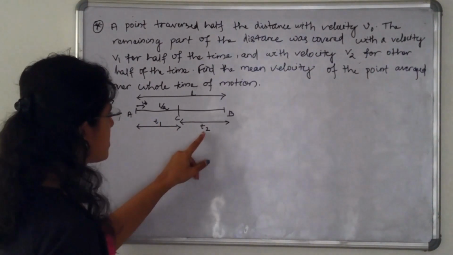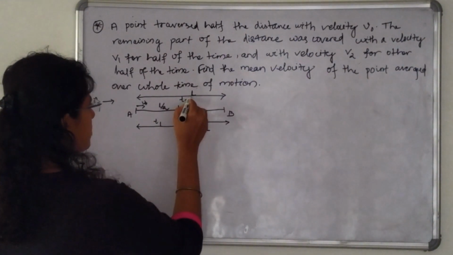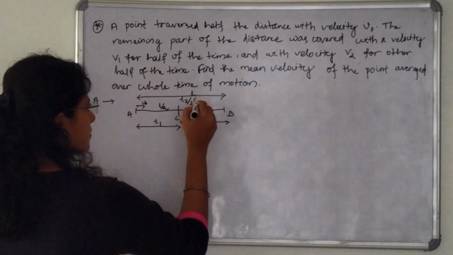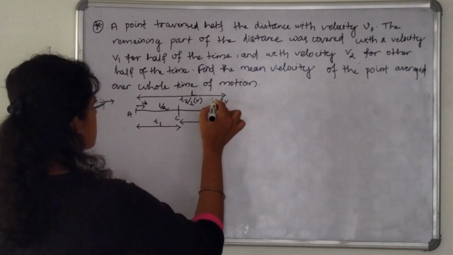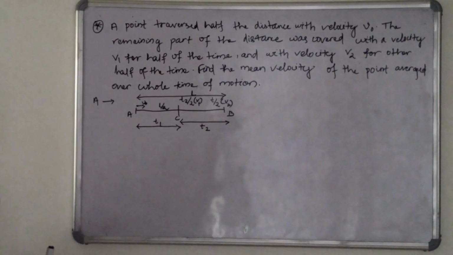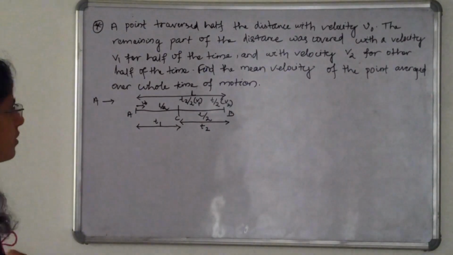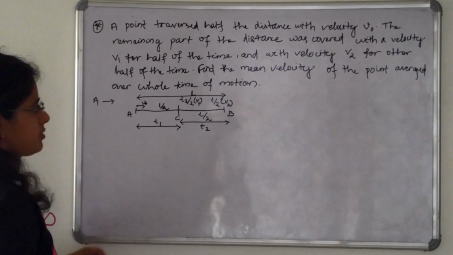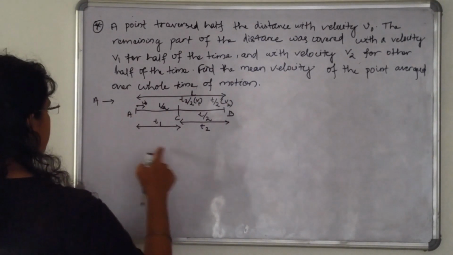So half of the time, t2 divided by 2, is covered with velocity v1 and the other half of the time is covered with velocity v2. It is v1 and it is v2. And this is the other half of the distance which is L by 2. So find the mean velocity of the point averaged over the whole time of motion. So we have to find the mean velocity of the point over the whole time of motion.